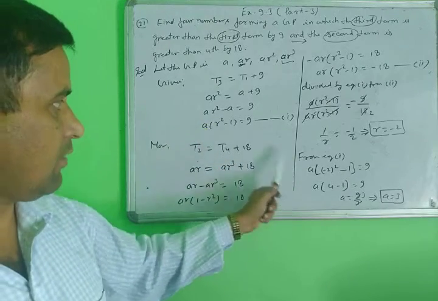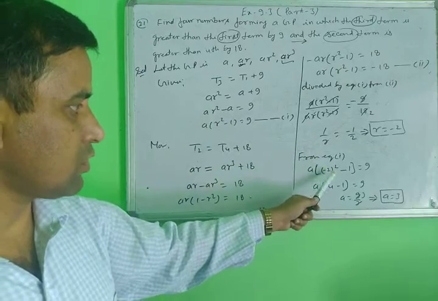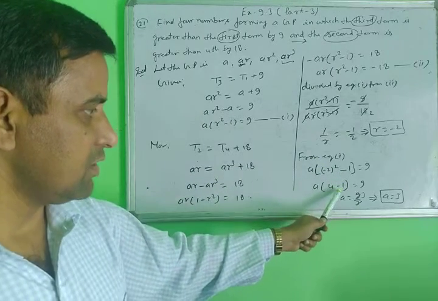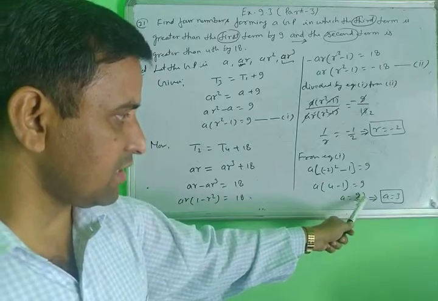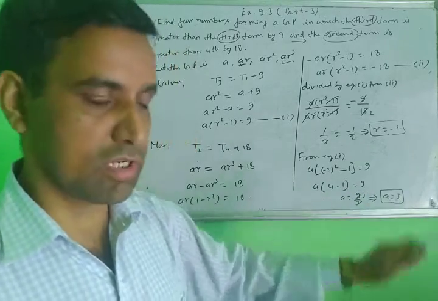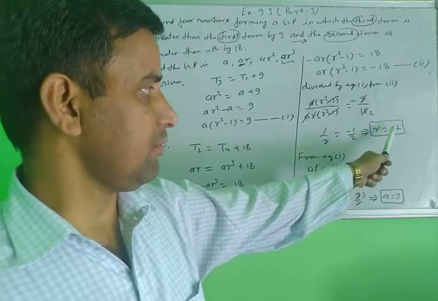So the value of R is minus 2 here. Minus 2 squared is 4. 4 minus 1 is 3. That means 3 will be transposed, then divided: 3 3s are 9. So the value of A is equal to 3, or the value of R here is minus 2.